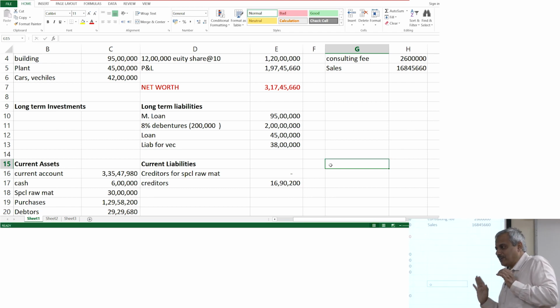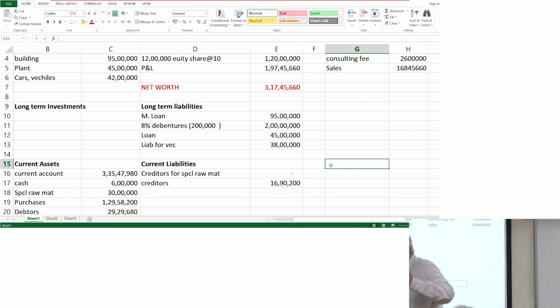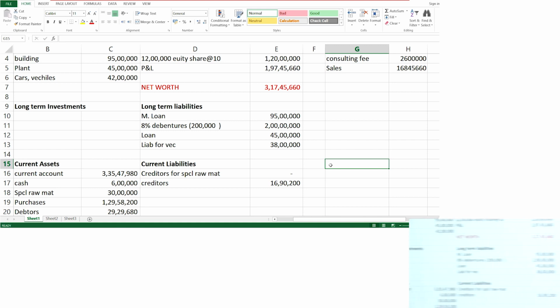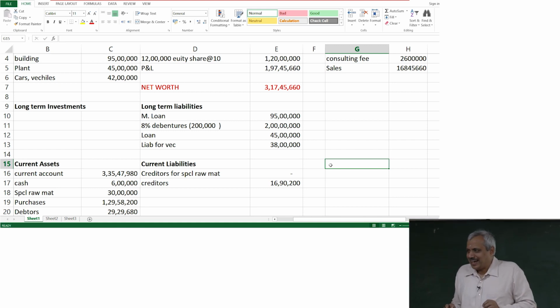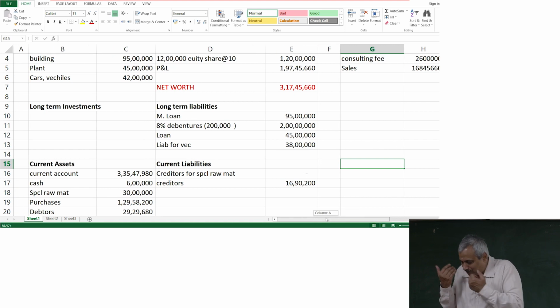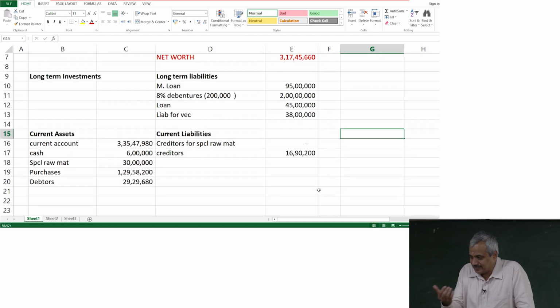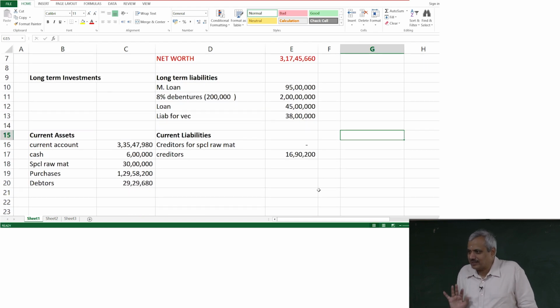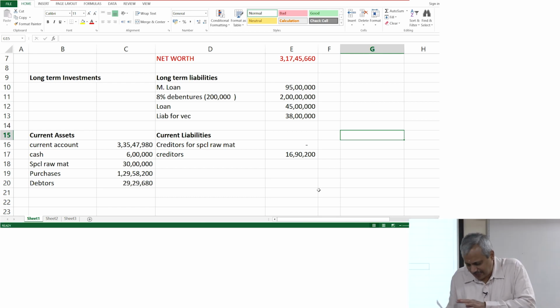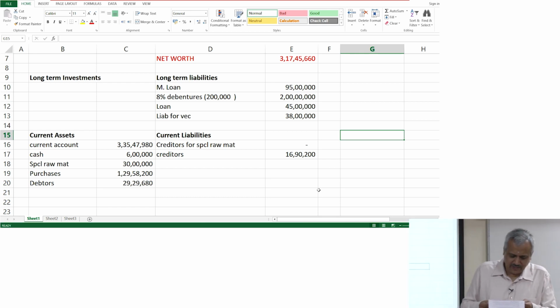Now, in this particular example, whatever I have talked so far, I have not included the margin, I have not included the markup, I have not said whether the sales return that is occurring, whether you can rework on that or whether you cannot rework on that. But the next statement will talk about the consolidated version of all those things, because I did not want to split it. If you read the next statement, it says that there will be a transaction on stock. We will come to that as we go along. Do not worry about it.